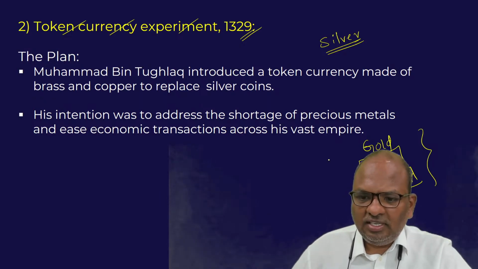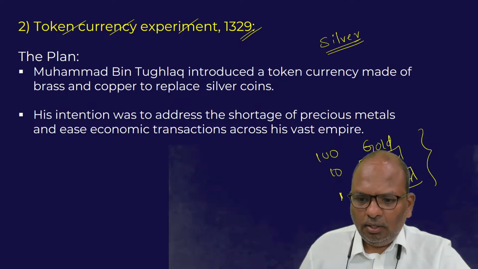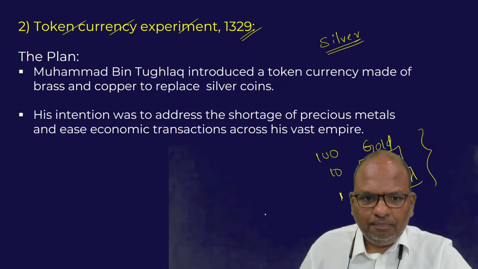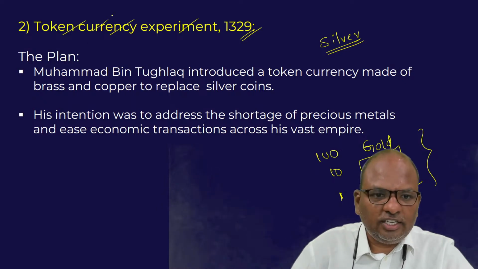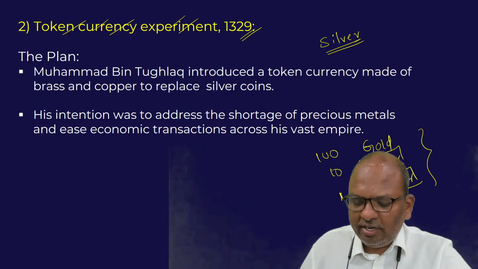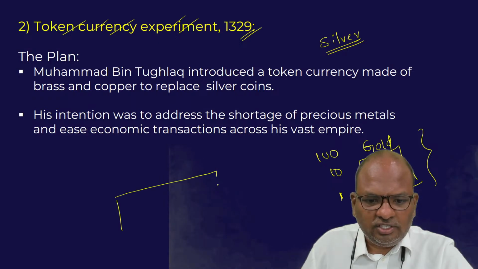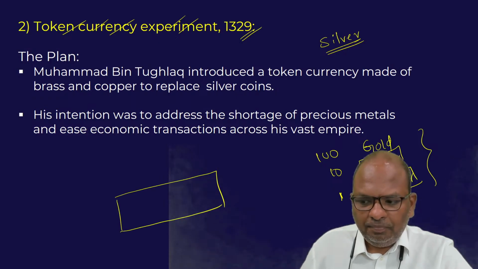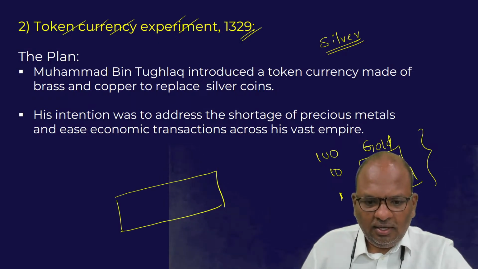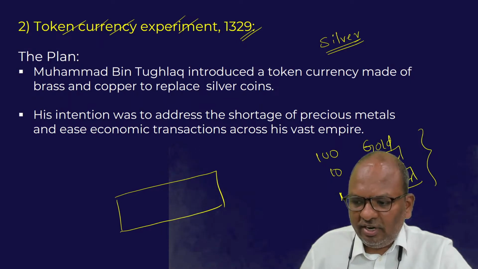So, for example, a gold coin is say 100 rupees, a silver coin is 10 rupees, and a copper coin is say 1 rupee. So basically, he came up with the token currency experiment. What we are using in the present times is token currency only. For example, we have a note, a currency issued by the Reserve Bank of India, which is basically a token currency.